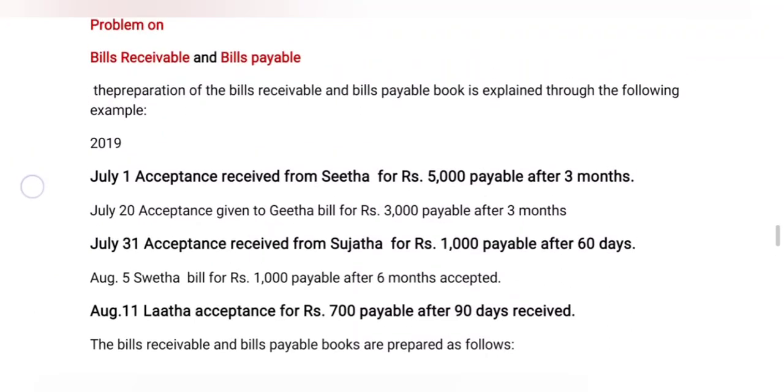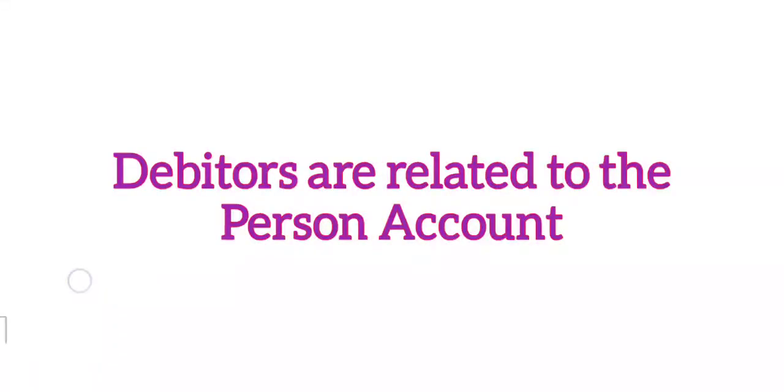Before going to the preparation of bills receivable and bills payable, we need to know some details about what bills receivable and bills payable are. We are going to discuss the bills receivable and bills payable books. Every trader has two types of bills: one is bills receivable and the other is bills payable. Here, bills receivable is an asset, or a debtors account. We already know debtors relate to persons. The bills receivable account is also related to persons. Now we are discussing what bills receivable is.